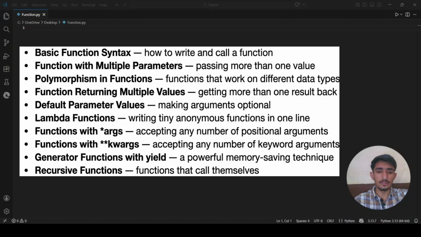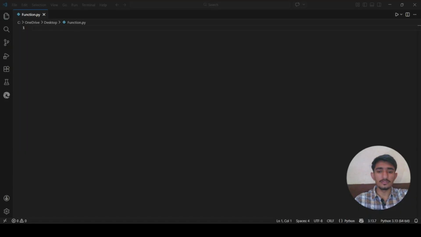We will also talk about accepting any number of positional arguments, and also we will talk about accepting any number of keyword arguments. Okay, and also we will learn generator functions which yield, a powerful memory saving technique, something like that. And also in the last we will talk about recursive functions, a function that calls itself. Okay, we will also look at some bonus concepts like function as object, functions that return other objects, and mutable default arguments. So stay with me until the end of this video.